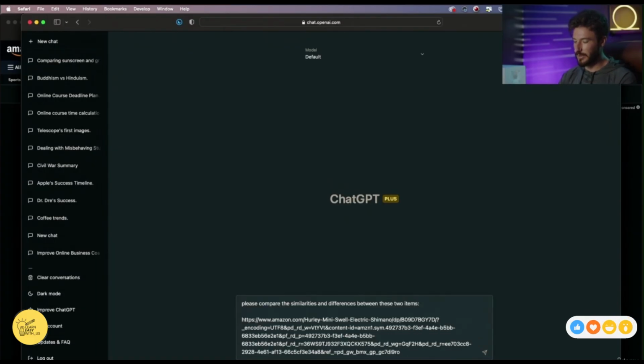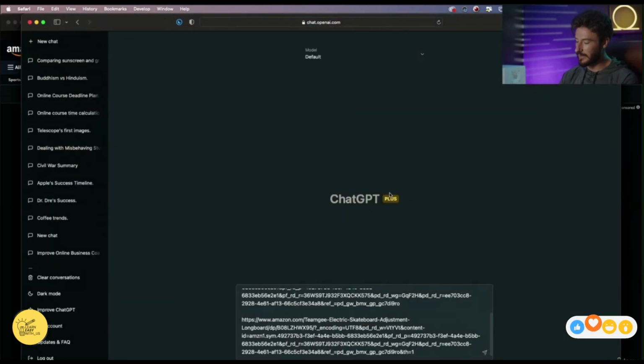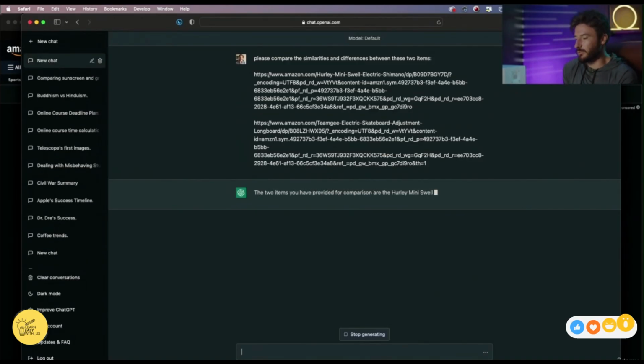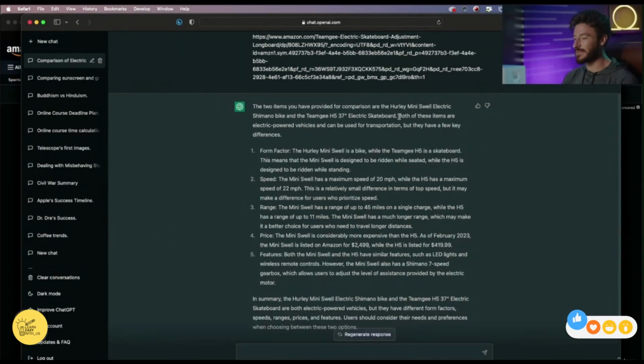I'm going to move it down, paste the first one, go to the next, copy the link, come back, hit enter, and now what it's going to do is break down what the differences and what the similarities are. And this is pretty cool. This breakdown is on point.